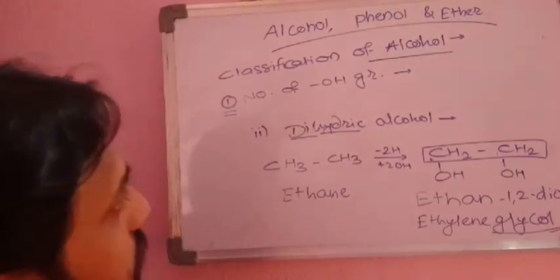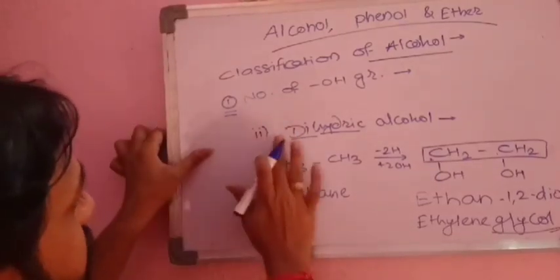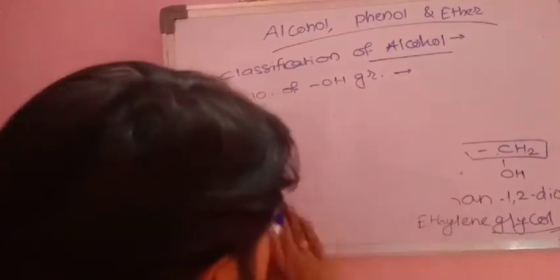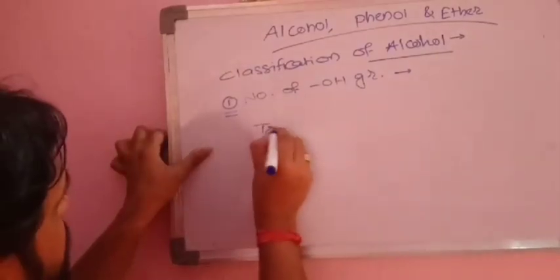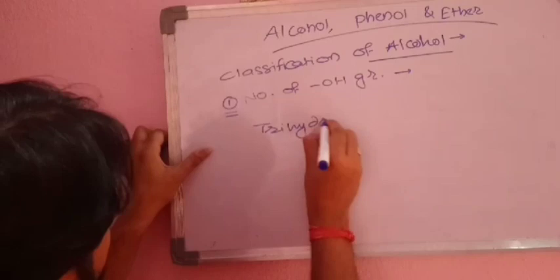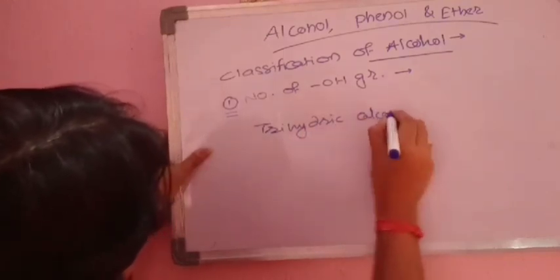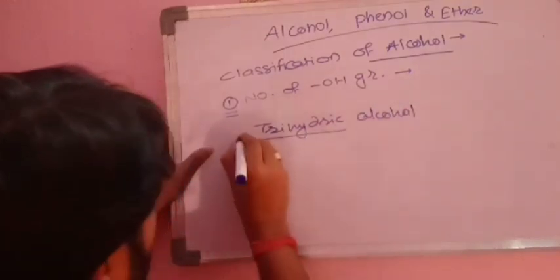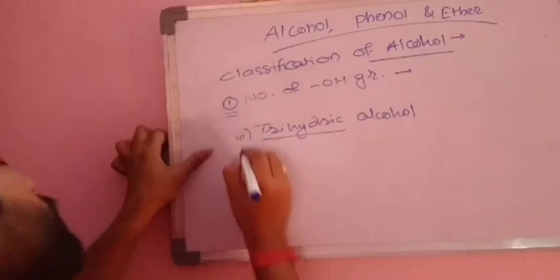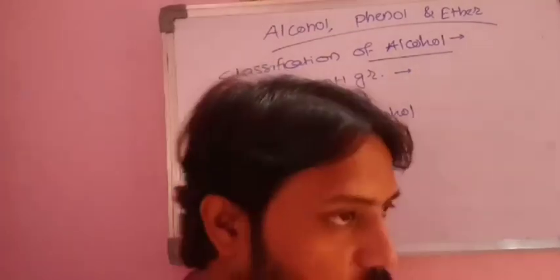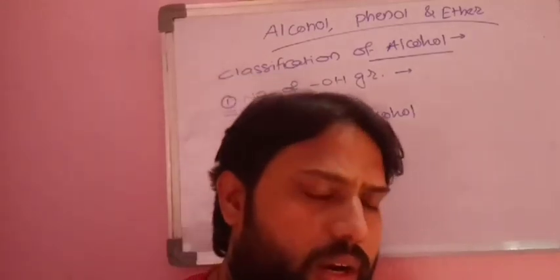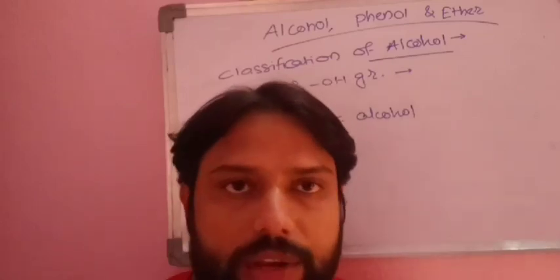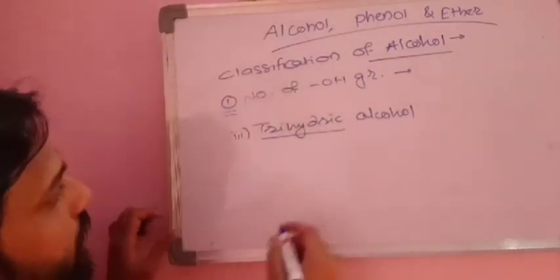After that we'll see the third type, that is trihydric alcohol. Keep in mind, in a few books there are only monohydric alcohol and polyhydric alcohol. Poly means more than one, so dihydric alcohol, trihydric alcohol or tetrahydric alcohol all come under the category of polyhydric alcohol. So don't get confused by that.